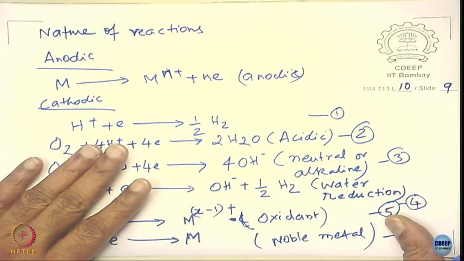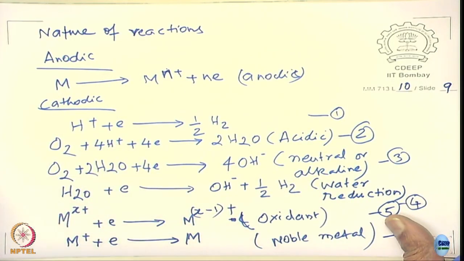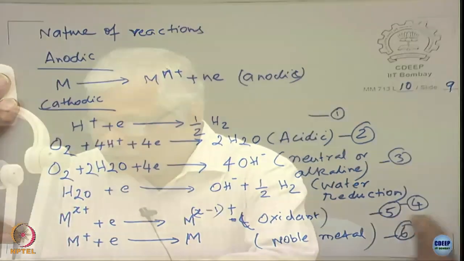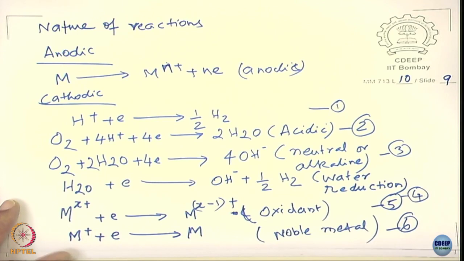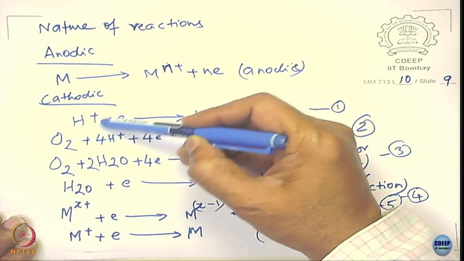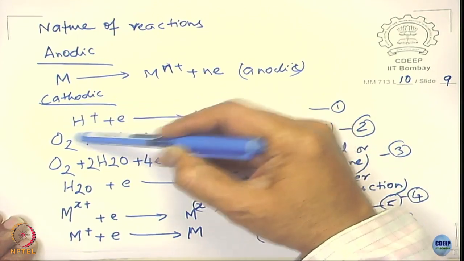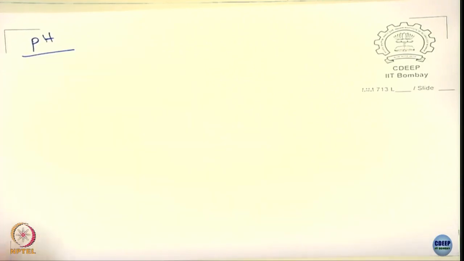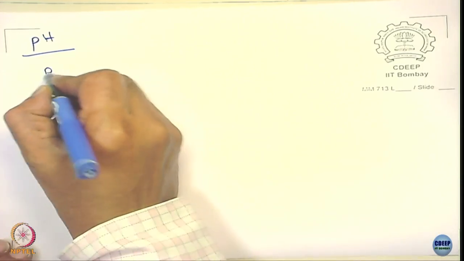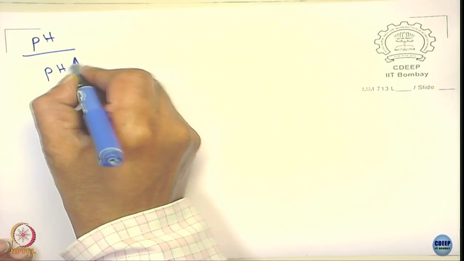Now let us get into this and see how we can give a solution to the people, okay. Now let me just give you an example. Let us take equation 1, okay. In equation 1, H plus is related to pH obviously, right. So let us look at the pH effect now. If the pH is increased, what will happen to the corrosion rate?